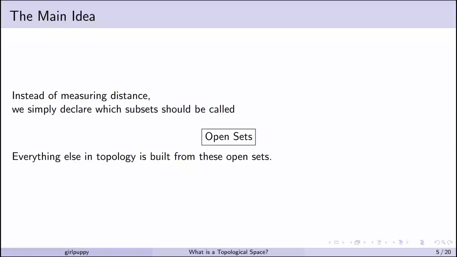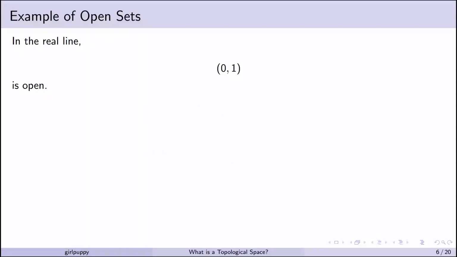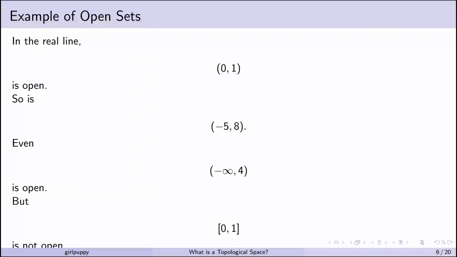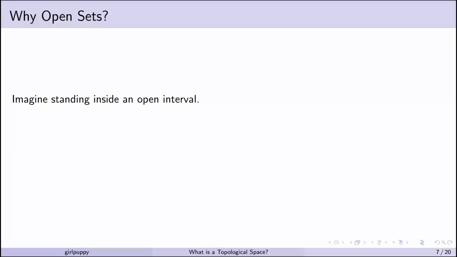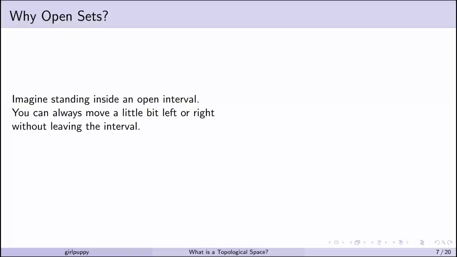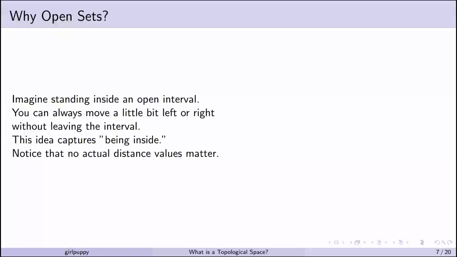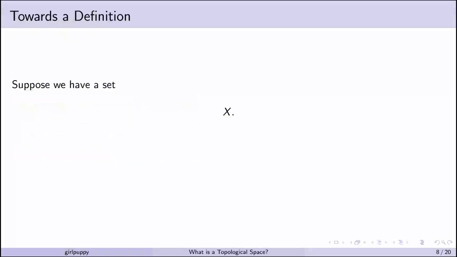Instead of measuring distance, we simply declare which subsets should be called open sets. Everything else in topology is built from these open sets. In the real line, (0, 1) is open. So is (-5, 8). Even (-∞, 4) is open. But the closed interval [0, 1] is not open. Imagine standing inside an open interval. You can always move a little bit left or right without leaving the interval. This idea captures being inside. Notice that no actual distance values matter.